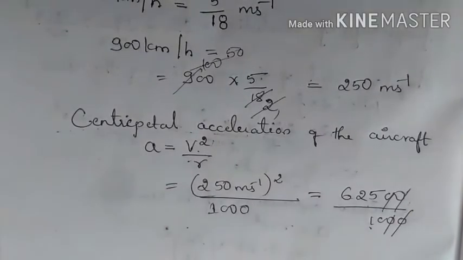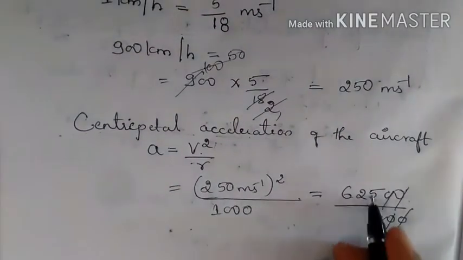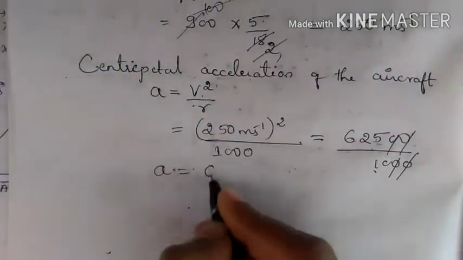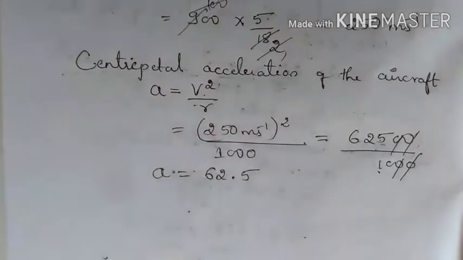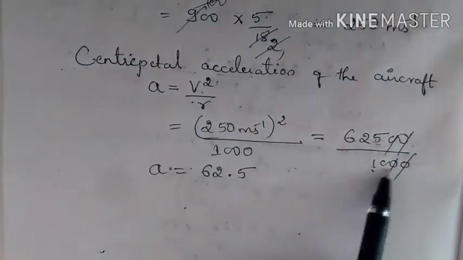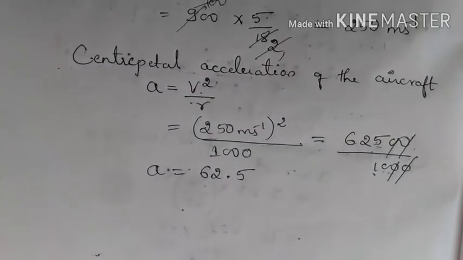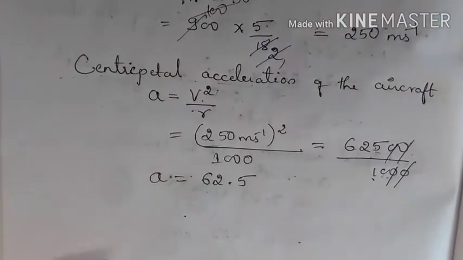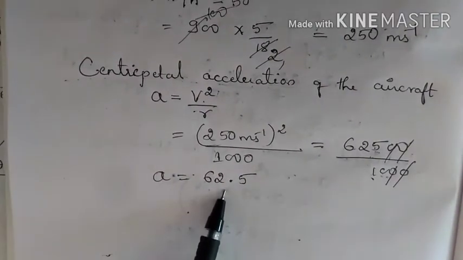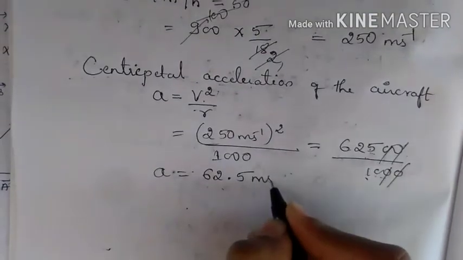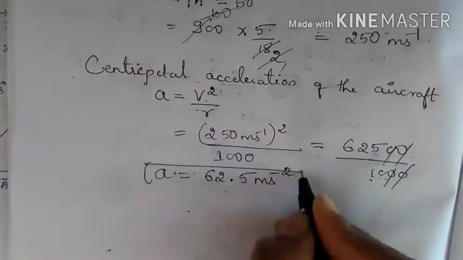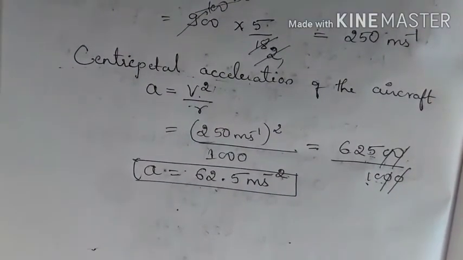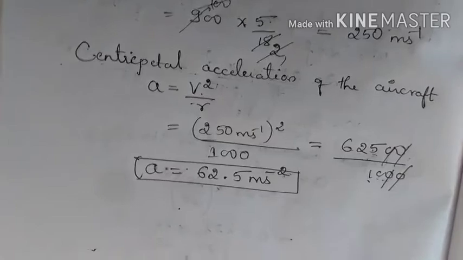There is a 10 divided by 625. So there comes 1 decimal point here. So A will be equal to 62.5, because there's a 10 here. If the 10 goes upside, then that will be 10 power minus 1. If you multiply that to this number, you get 62.5, and the unit is meters per second square. This is not acceleration due to gravity, this is centripetal acceleration.